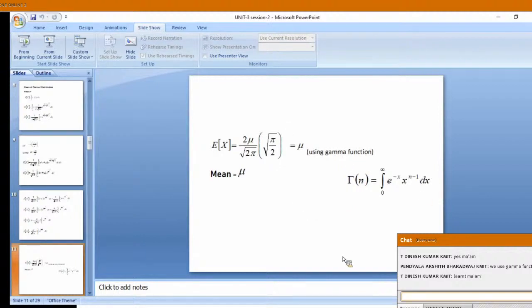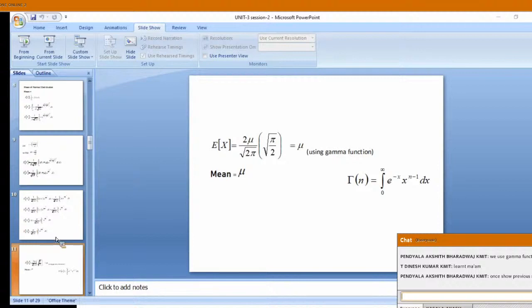Can I move? I am afraid to move the chat box, but still I want to show you a little. Gamma n is equal to integral 0 to infinity e power minus x, x power n minus 1 dx. Gamma n you have learned, and also its properties. Then it is integral 0 to infinity e power minus z square by 2 dz.